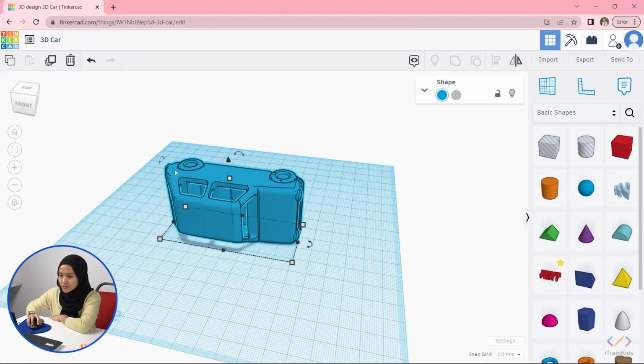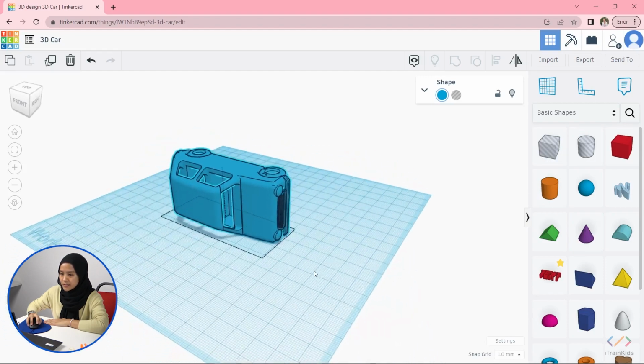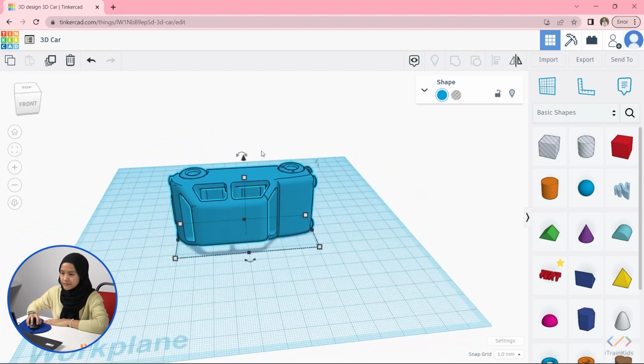As you can see now, this is the Tinkercad website. This is where you are going to construct your model based on the provided drawing. Let's take a look on the right side of the screen. This is the basic shapes that are provided for you. You are going to combine these shapes until it becomes like this car right here.